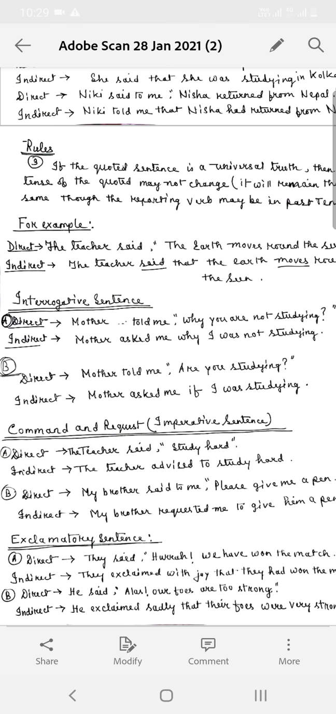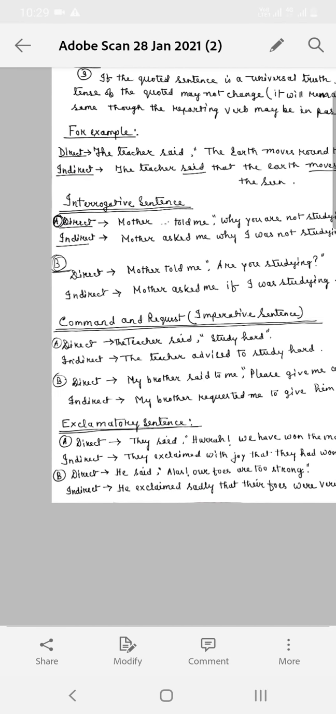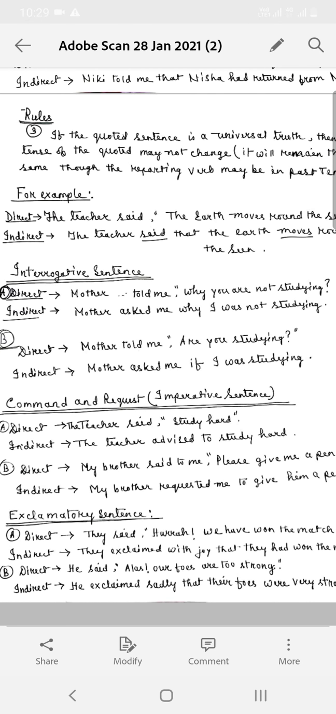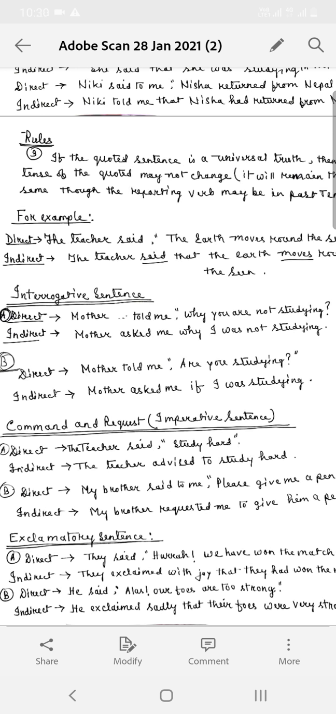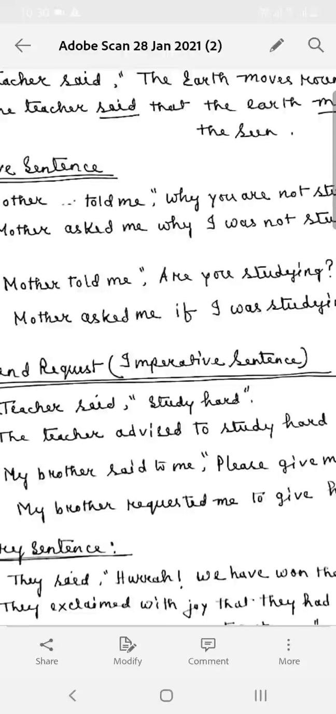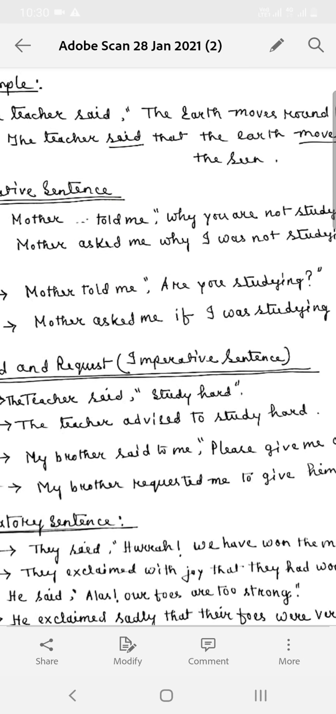Okay. Now coming to command or request, means imperative sentence. To convert imperative sentence into indirect speech, we need to understand the mode of the sentence. The teacher said, study hard. It's the direct speech. Now, when teacher is saying to study hard, means teacher is advising, isn't it? So, the teacher advised to study hard. Now, what are the changes here? See the reporting verb from said to advised, and then we withdraw the inverted commas and study hard, the remaining part, then full stop.